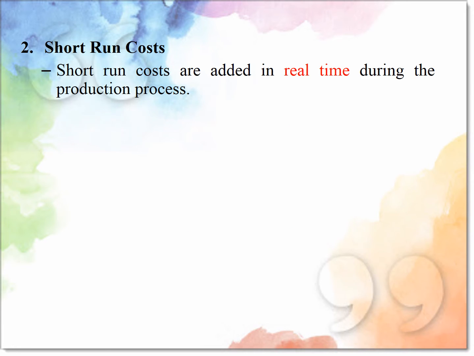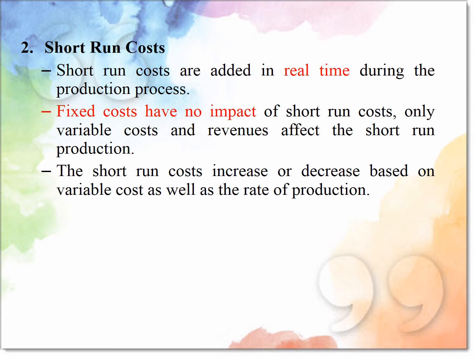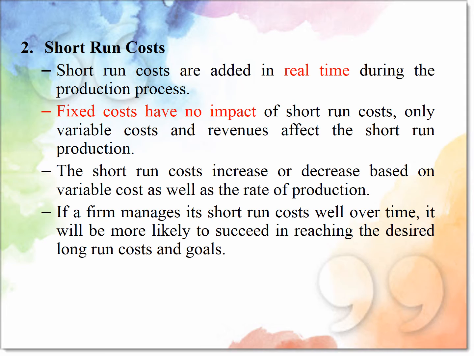Next is short-run cost. Short-run costs are accumulated in real time during the production process. Fixed costs have no impact on short-run cost. Only variable cost and revenue affect short-run production. The short-run cost increases or decreases based on variable cost as well as the rate of production. If the firm manages its short-run cost well over time, it will be more likely to succeed in reaching the desired goal.